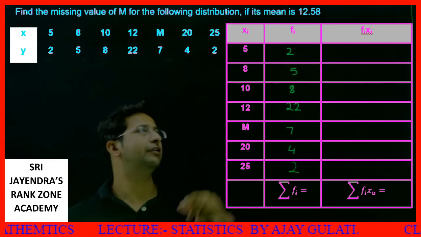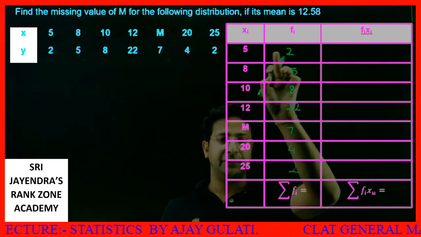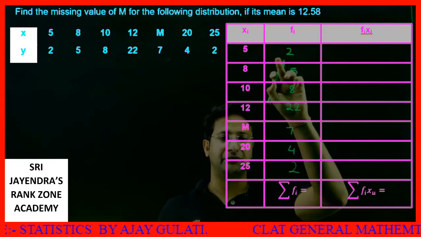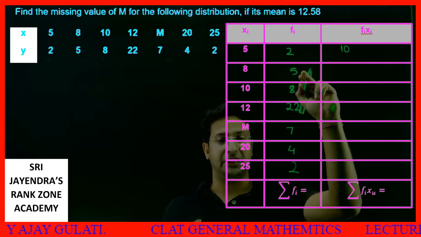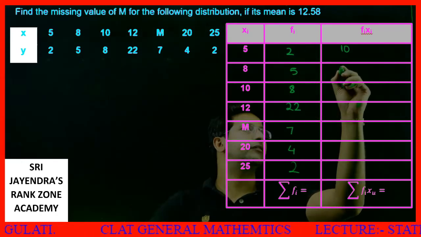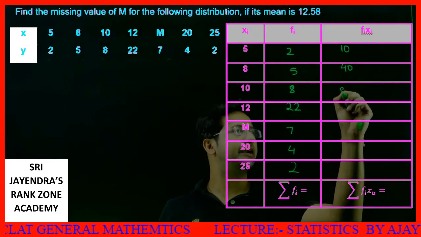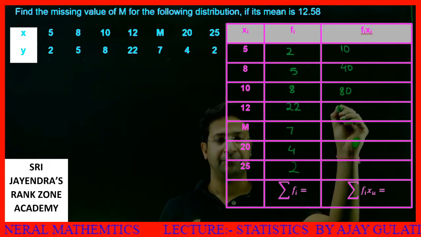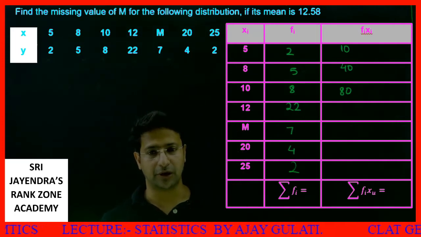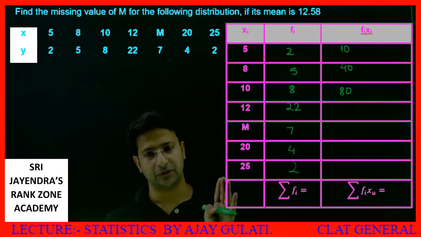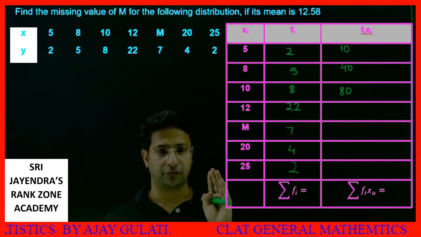Now what do I have? xi, fi. This 5 is repeated 2 times, so the sum is 5 into 2, that gives 10. Then 8 is repeated 5 times, it will give me 40. Then 10 is repeated 8 times, so it will give me 80. 12 is repeated 22 times. So 22 into 12, how do you calculate? 22 into 10 is 220. 22 into 2 is 44.